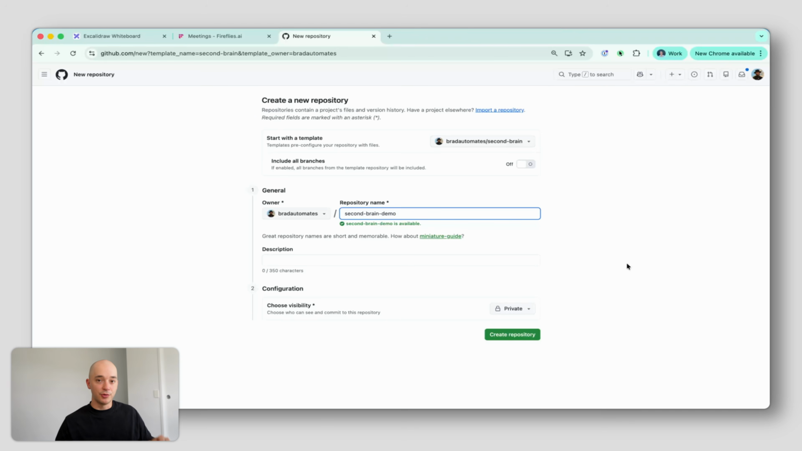As I said, it's really important that you set the visibility as private, because if you keep it as public, your notes will be pushed to a public repository, which anyone on the internet can access. So just make sure you set that as private. Don't worry, the Second Brain setup will confirm when you initialize it that it is a private repo. So we should have you covered there. But just to be sure, set it as private. Go create repository.